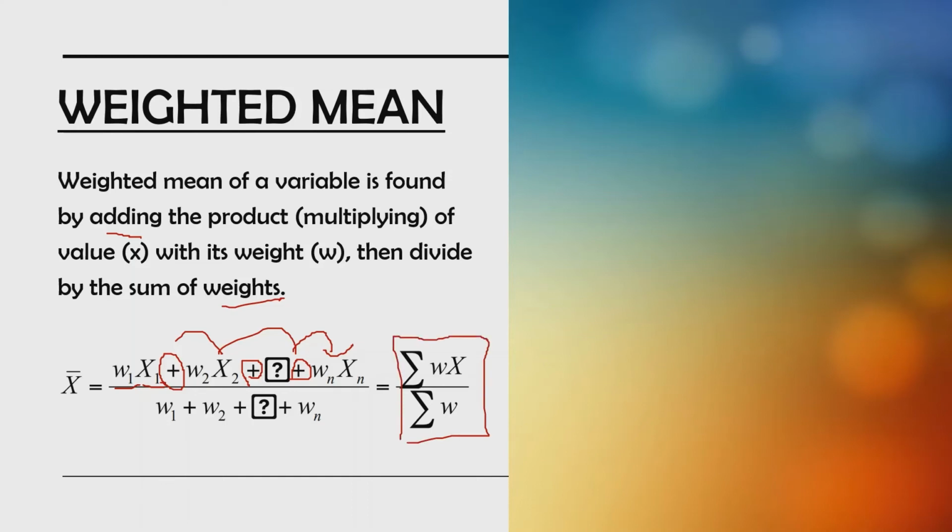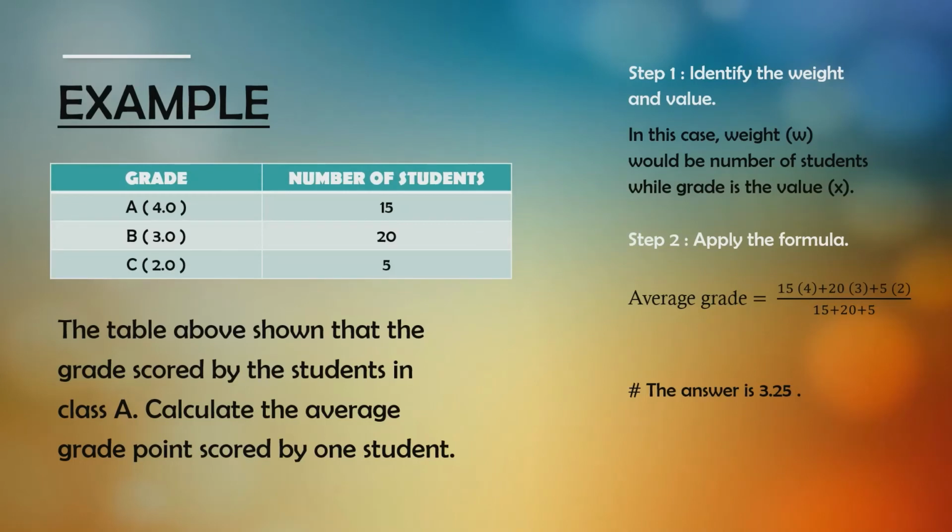So maybe again, let's look into the example in here, which the questions already gave us a very clear table showing the grades scored by the students in class A. So what we need to do is actually calculate the average of grade points scored by one student. So again, two simple steps. One is identification. So first we need to find what is w and what is x.